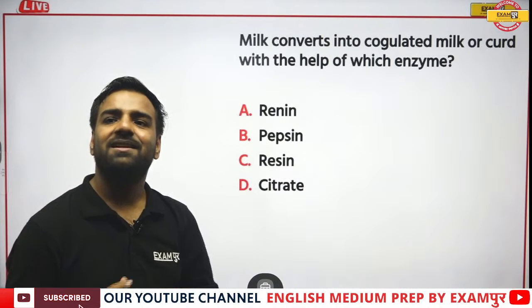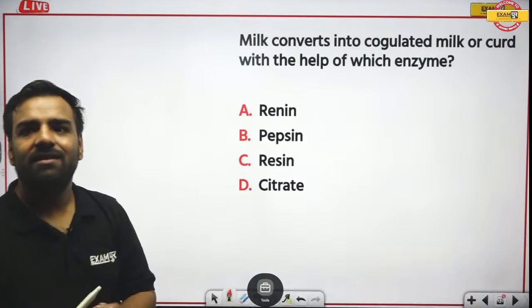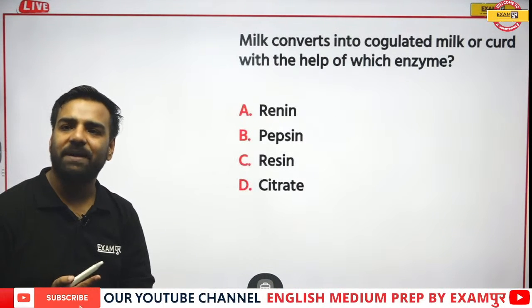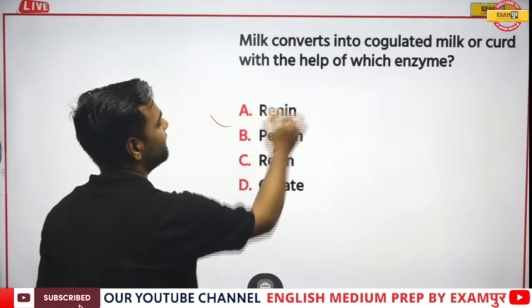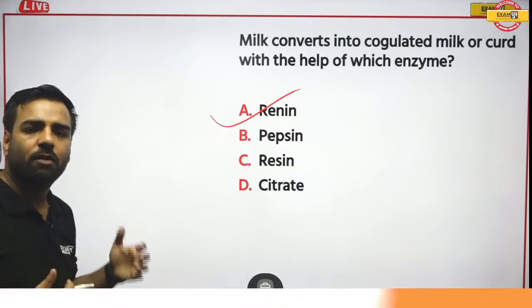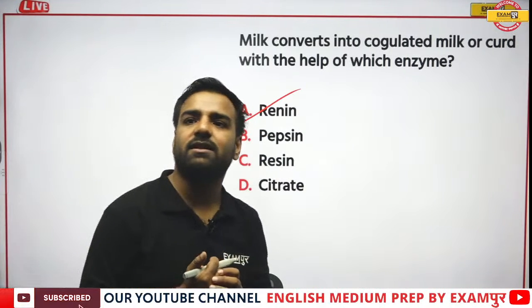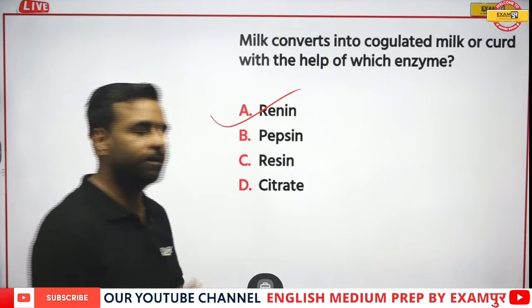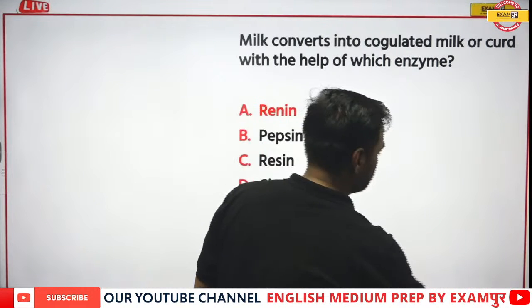I changed my answer, so it's C. Sana is with A, renin. So here Pen2 is with renin. And yes, renin is the correct answer. And I've told you, it is present in children. Fine. If I talk about adults, it is not present in them. Yeah. Correct. Absolutely correct. So moving forward now.